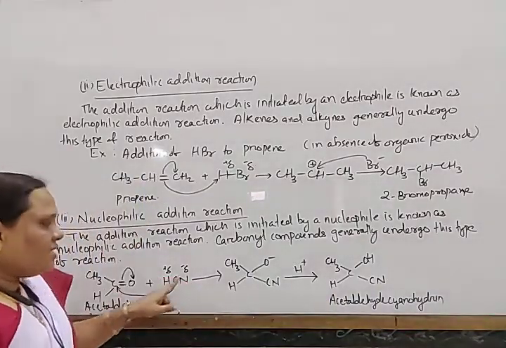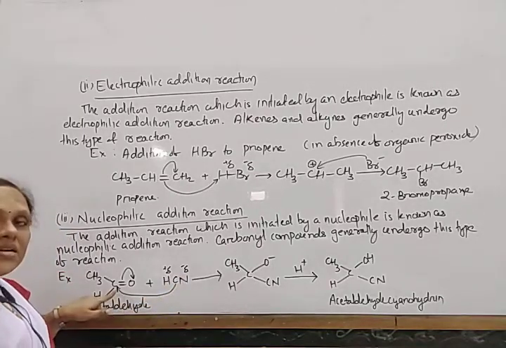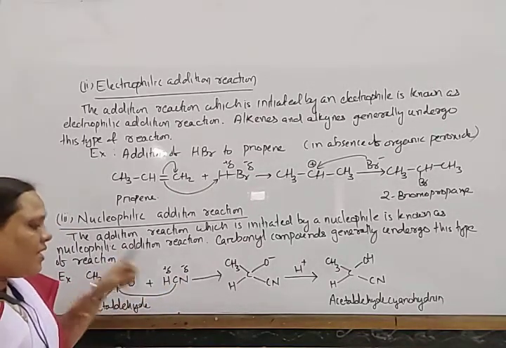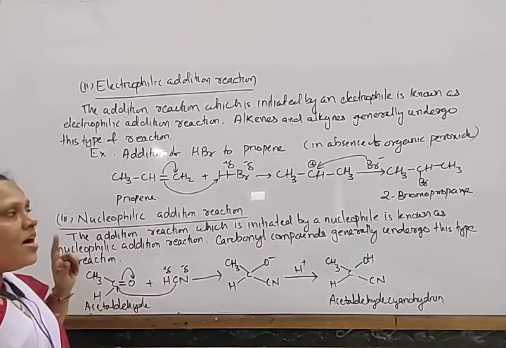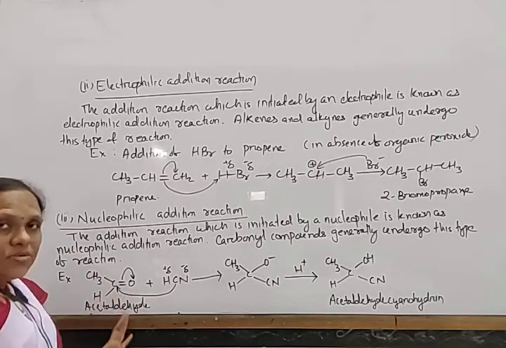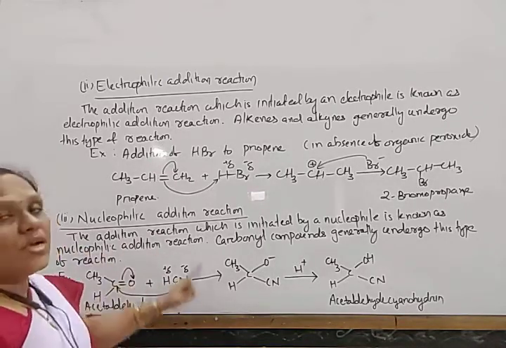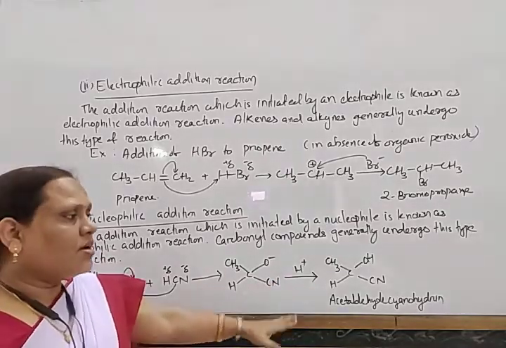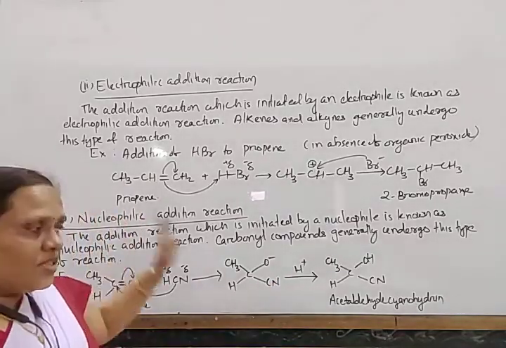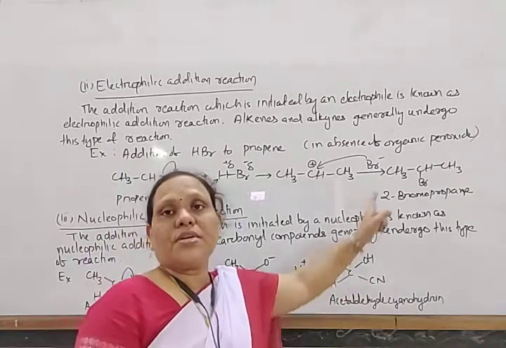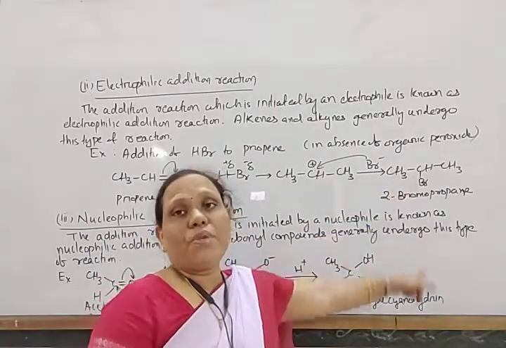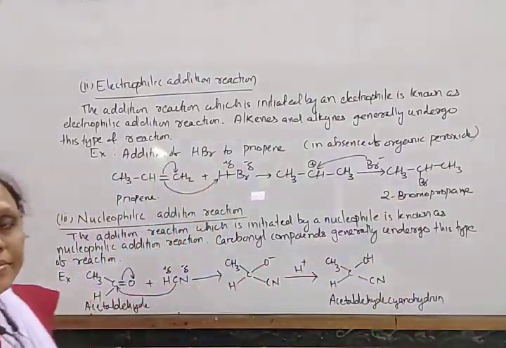Here H plus and CN minus. This CN minus attacks this carbon. In this way, a nucleophile first attacks this unsaturated compound, so this is known as nucleophilic addition reaction. As a result of addition reaction, only a single product is formed. Look here, no byproducts are there.